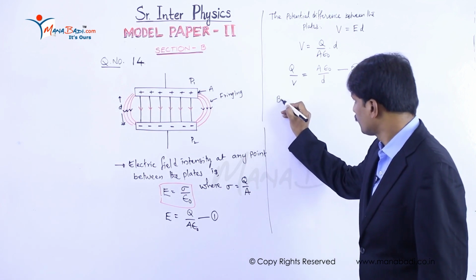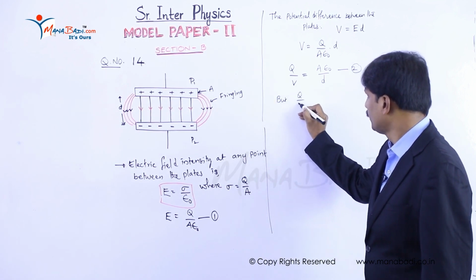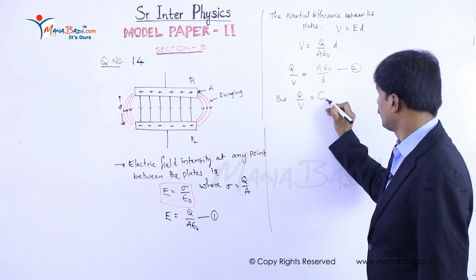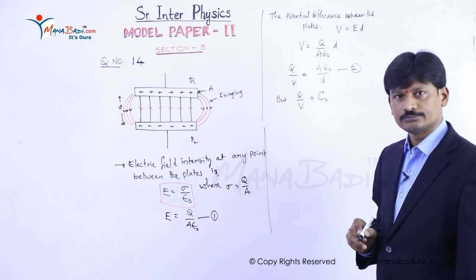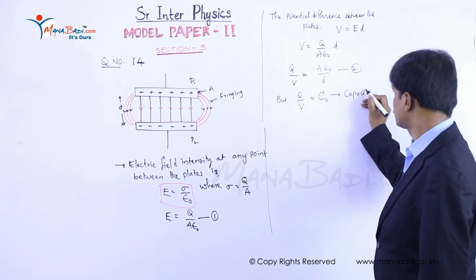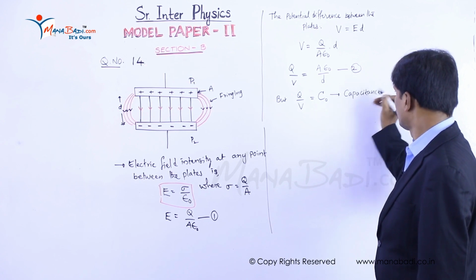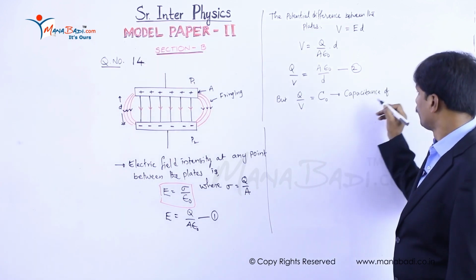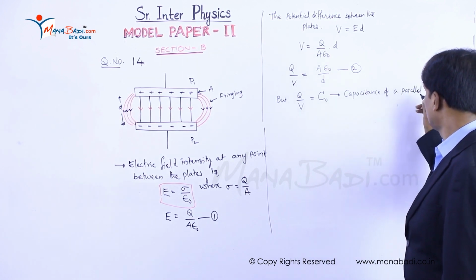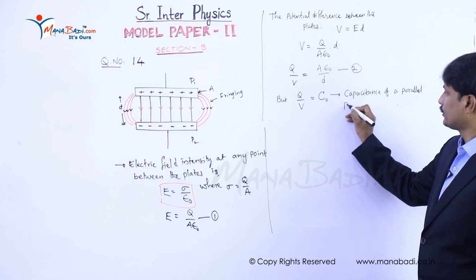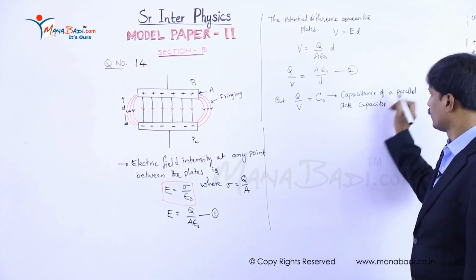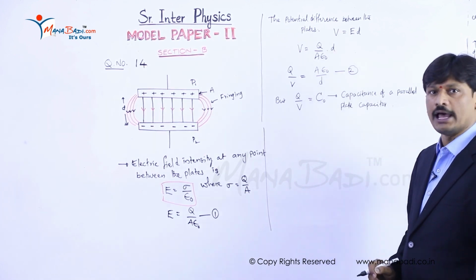But Q by V is taken as C naught, where C naught is the capacitance of a parallel plate capacitor with free space as medium.